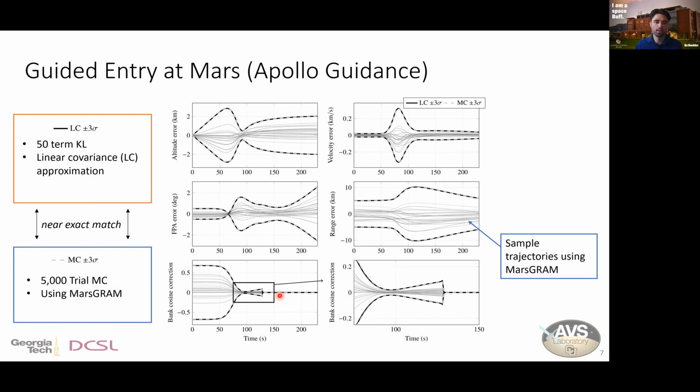And the black lines are the plus or minus 3 sigma bounds estimated by the linear covariance approximation using a 50-term Karhunen-Loève expansion. And then the dashed lines are the same value, but from the 5,000 trial Monte Carlo analysis, where we're using MarsGram directly. And you can see that they match nearly exactly. And this is great. It allows us to do a much faster prediction of the evolution of covariance than you can do by a random sampling technique.